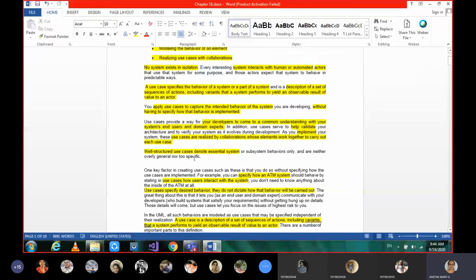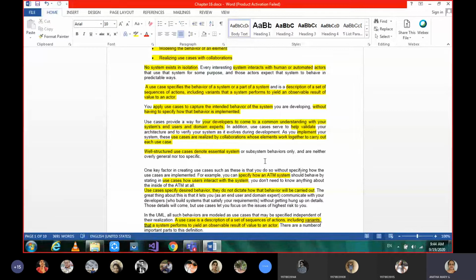And well-structured use cases denote essential system or subsystem behaviors that are neither overly general nor too specific. So it can describe the entire behavior of the system or a subpart of it, maybe sometimes overlapping, or it can be too specific, down to the minute details.